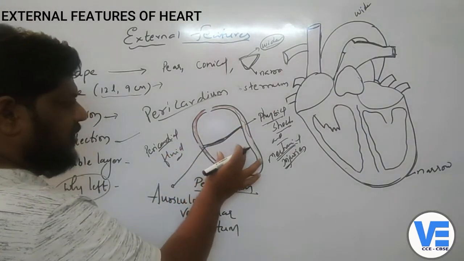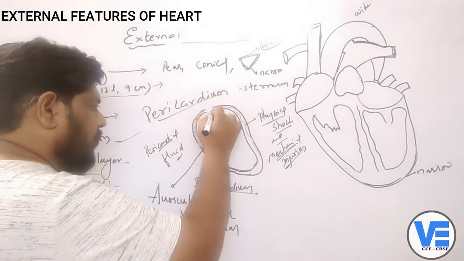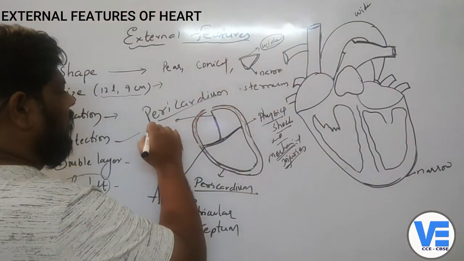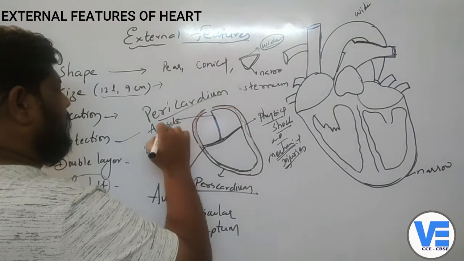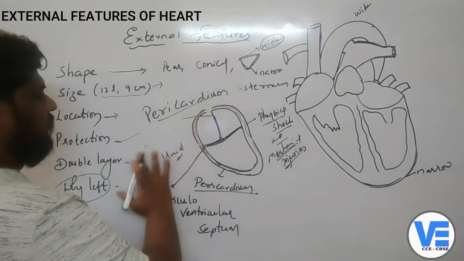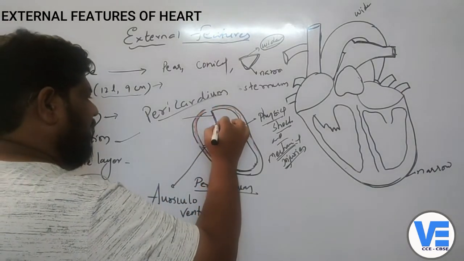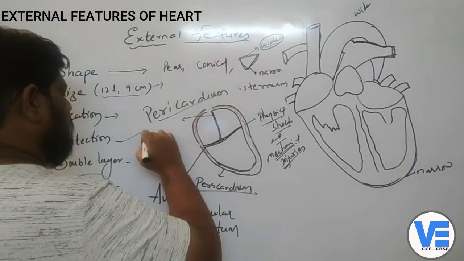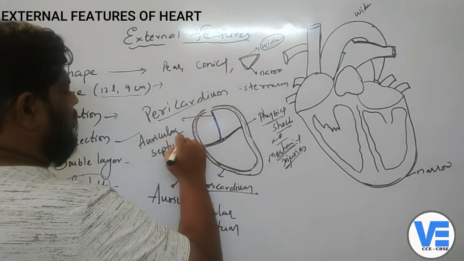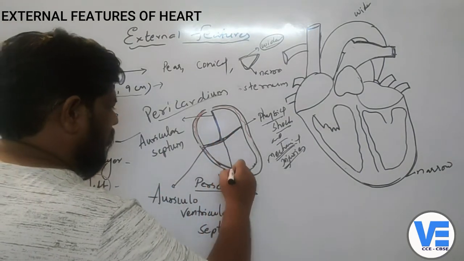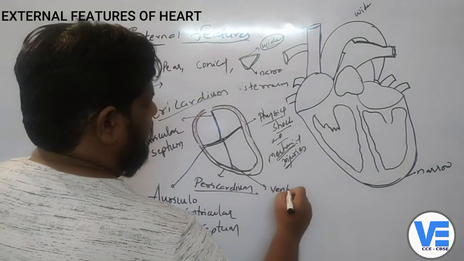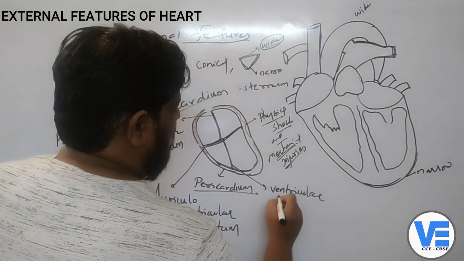Now this space and this space, this place is again divided by one more wall-like structure. Now this particular division is called the auricular septum, and there is one more wall-like structure here which is called the ventricular septum.